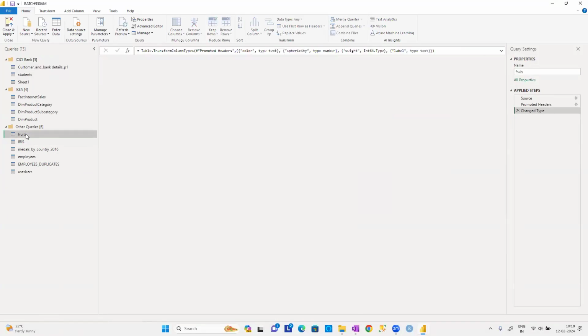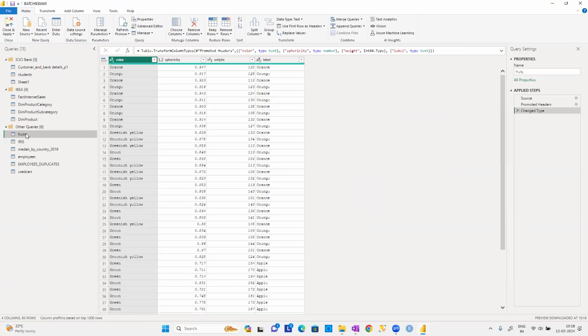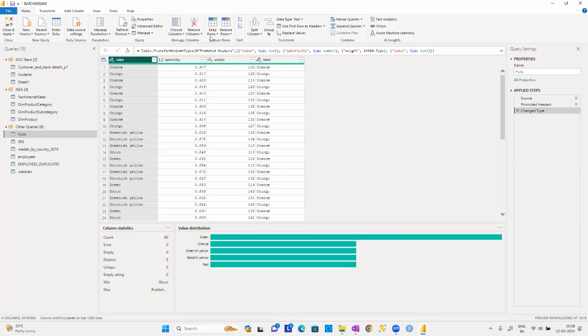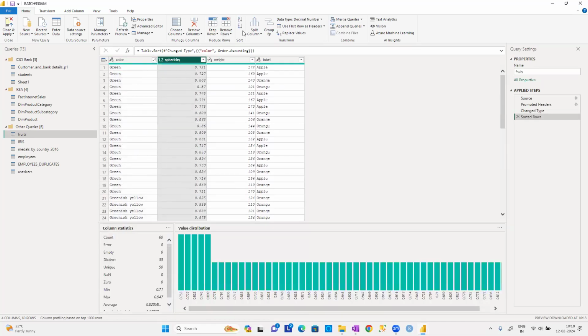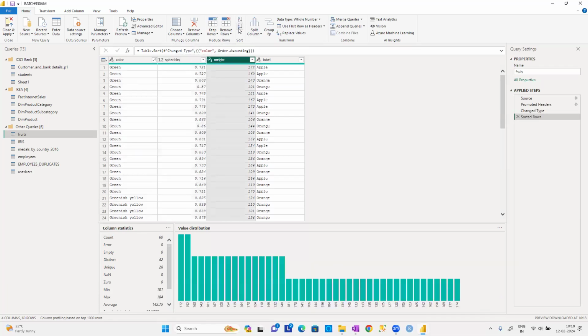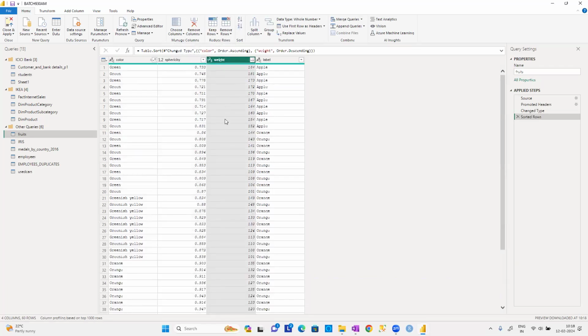See there, guys, this is the option we can select. Select any particular column. For example, just to see the data here, color is there. I want to put the color in ascending order. When I have the color in ascending order, see there: green, greenish yellow, orange, red, reddish yellow. Then for those having the same color, I want to sort according to the weight of the fruit. If you observe carefully, guys, all weights are not in ascending or descending order. According to the column, weight is in descending order.